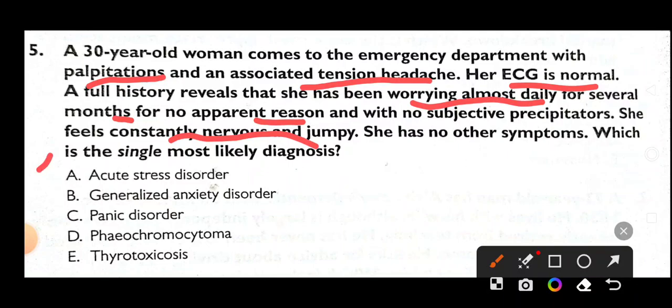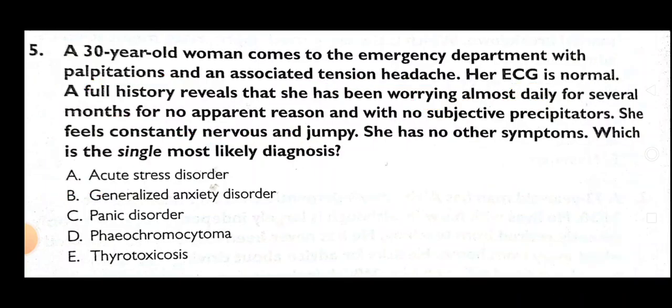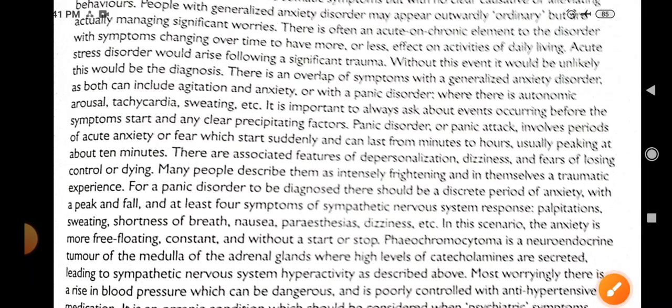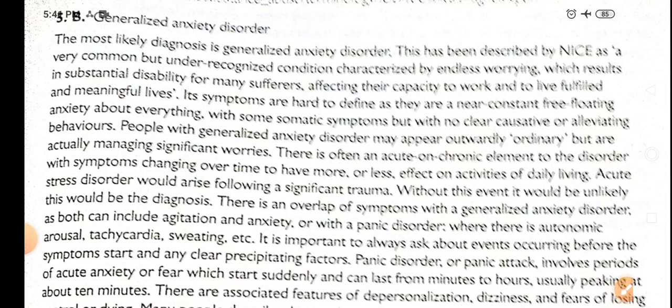Acute stress disorder? This is not acute stress, we can say. Generalized anxiety, panic disorder, pheochromocytoma, thyrotoxicosis. Guys, this is not pheochromocytoma because no laboratory investigations are given. This is not thyrotoxicosis. Panic disorder does not really look like panic disorder. This is generalized anxiety disorder because she is worrying almost every day without any reason. Let's discuss what generalized anxiety is. The most likely diagnosis is generalized anxiety disorder.